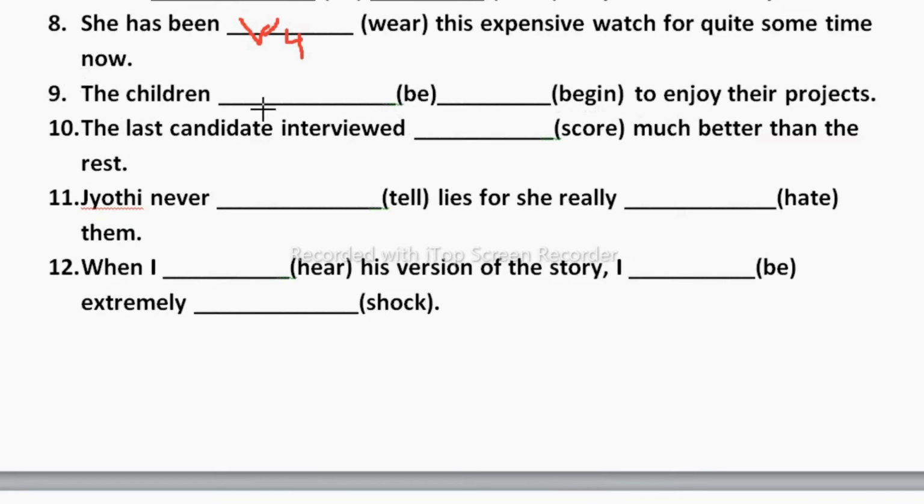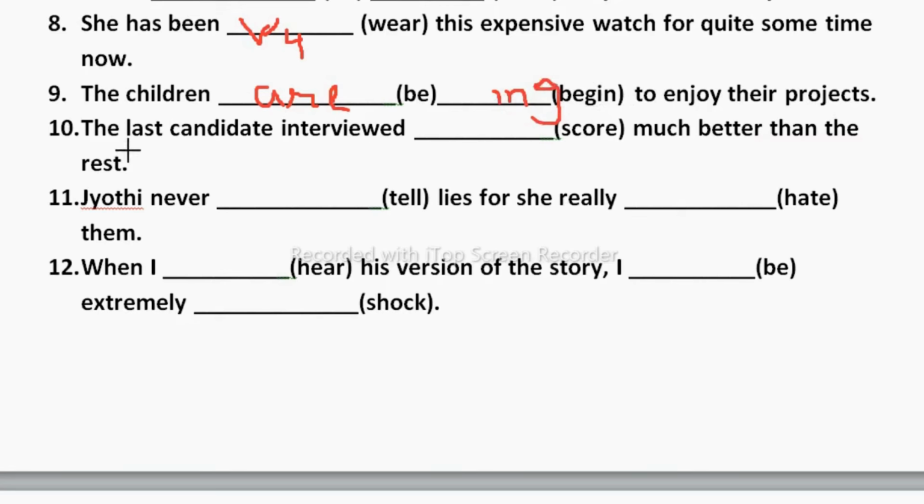So here we are showing the future plan. Children are plural, so we need to take the "are" form of the verb. The children are beginning to enjoy their project. Begin is there, so we need to write the ing form of this begin: beginning to enjoy their project. Here we are showing the future plans, that's why we are writing this one.